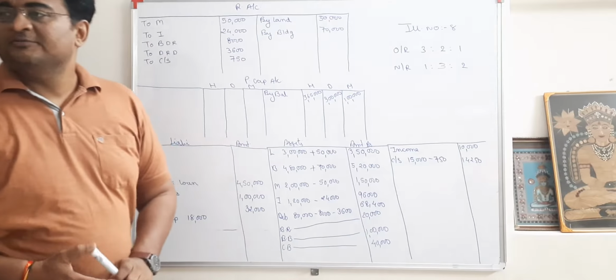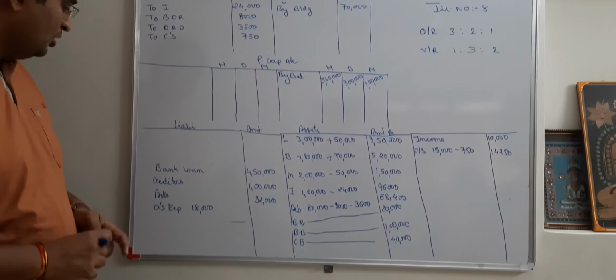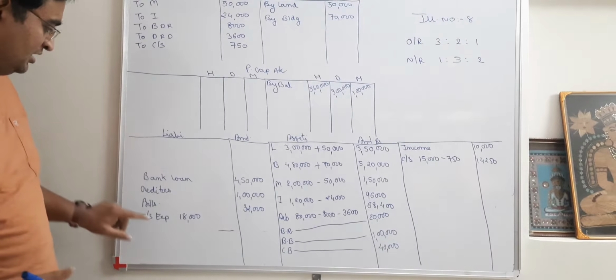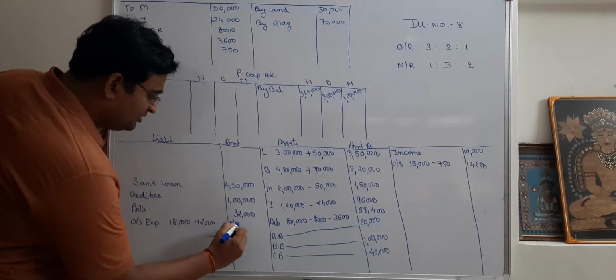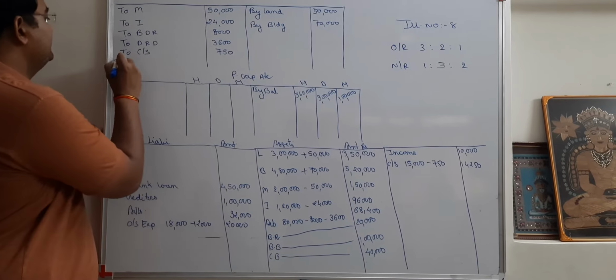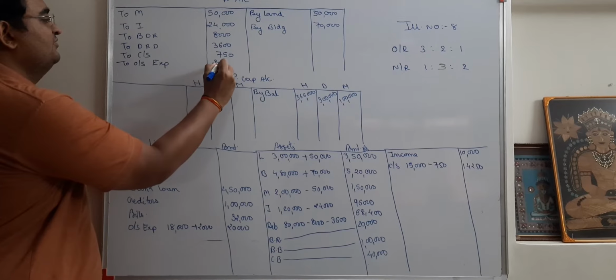Further. Unrecorded outstanding expenses amounted to 2,000. Okay, outstanding unrecorded. Unrecorded to what to do? Plus. So that comes to 20,000. Second effect same side. Amount paid. Outstanding expense. How much? 2,000. Further.